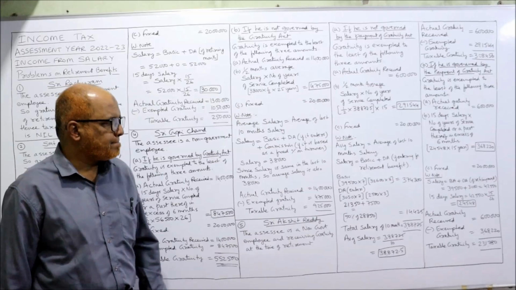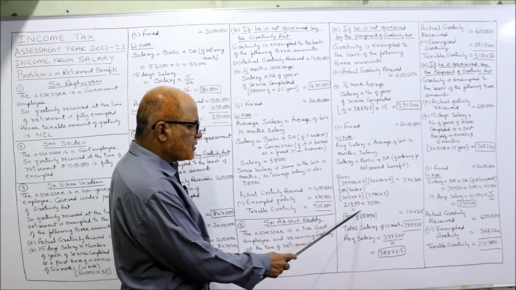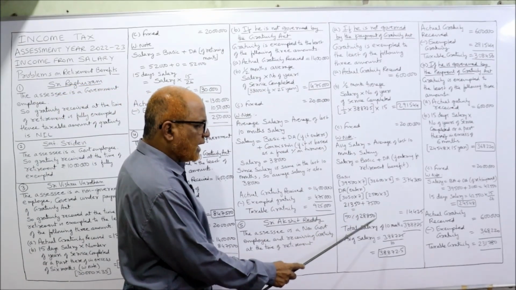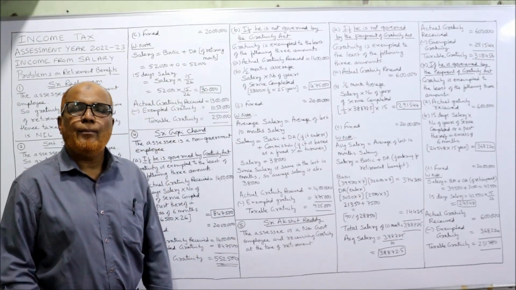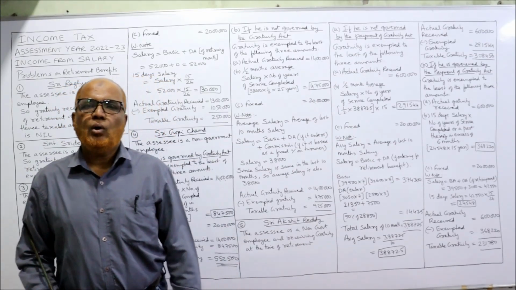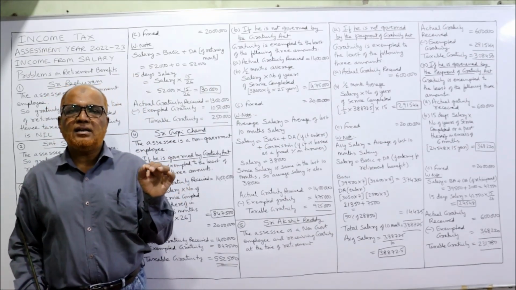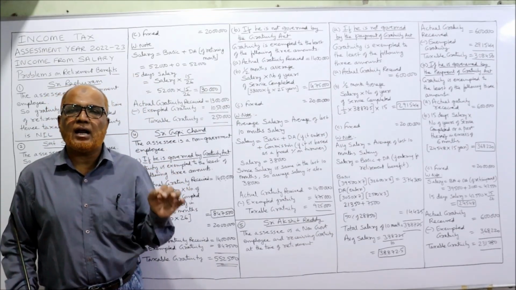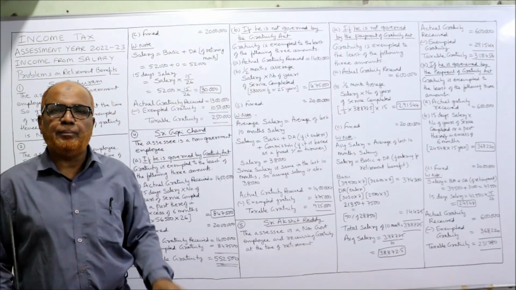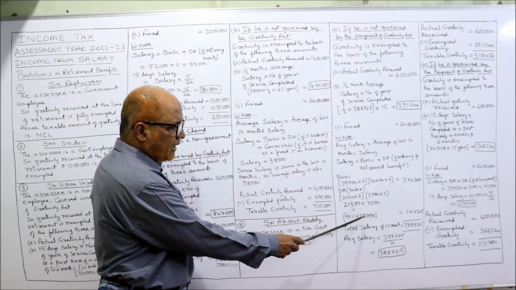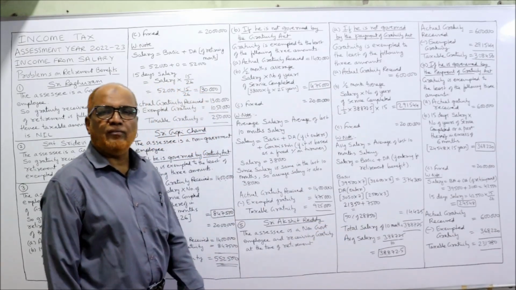This is the DA of 10 months. But in the problem it is given only 50% is entering for retirement benefit. So total DA we will take 50%. 50% of 28,850 you will get 14,425.